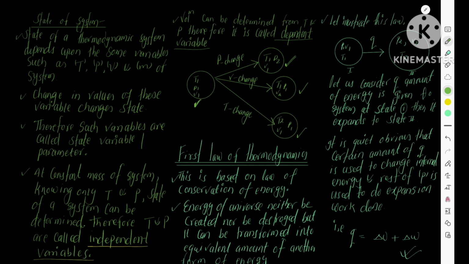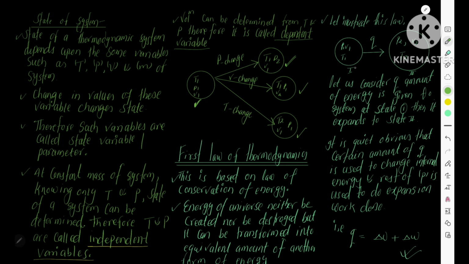Okay, now we need to know what the first law of thermodynamics is. The first law of thermodynamics is based on conservation of energy. It means that the energy of the universe remains constant. It can be defined as: energy can neither be created nor destroyed, but it can be transformed from one form to another in equivalent amount. Okay, let's illustrate the first law of thermodynamics.